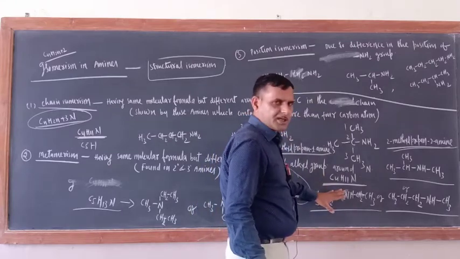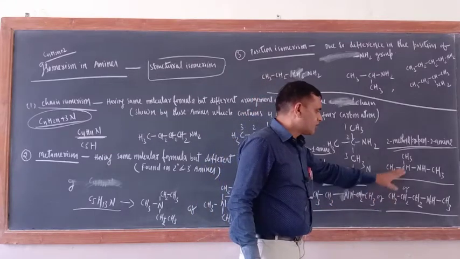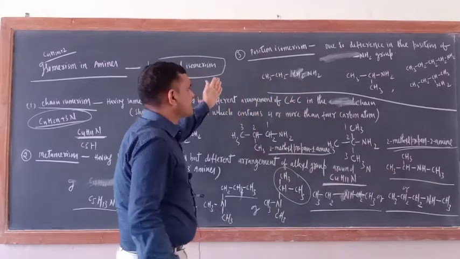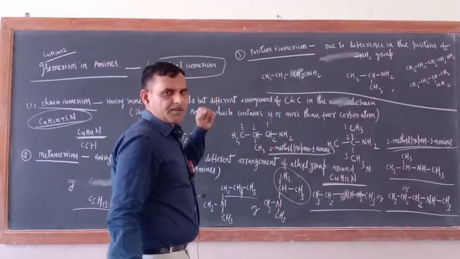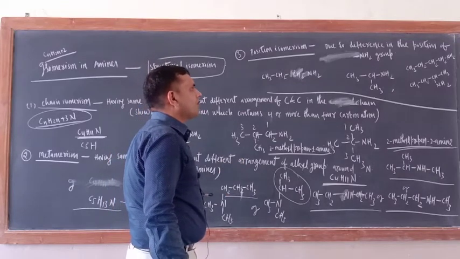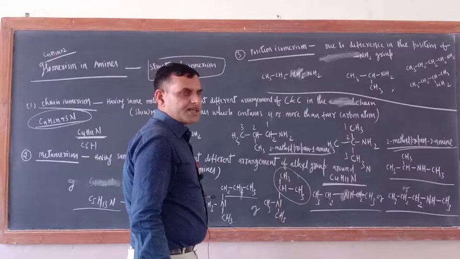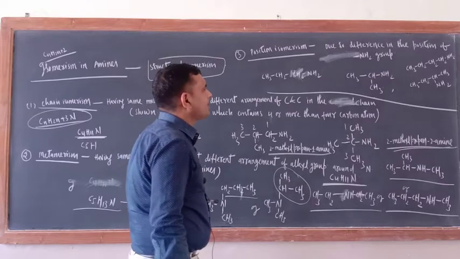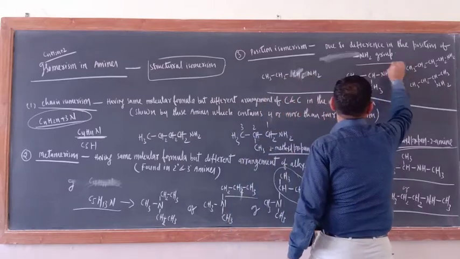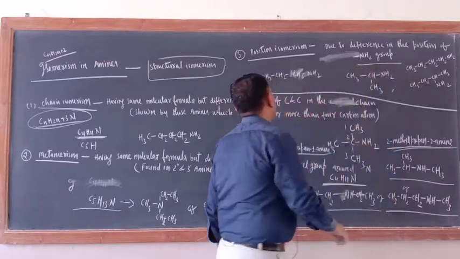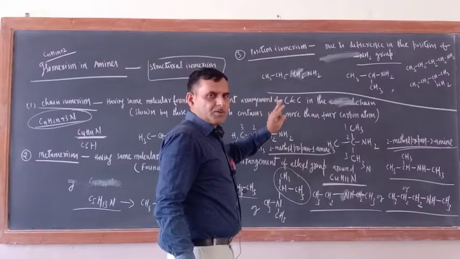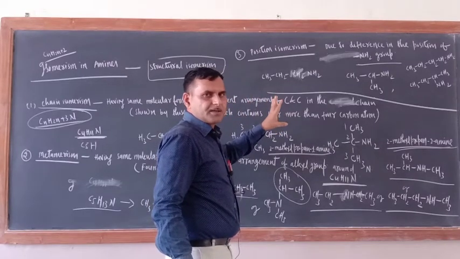Just you can check here, 1 2 3, the arrangement of the alkyl group is different. Now the third one is position isomerism. So what is the meaning of position isomerism? Having the same molecular formula, but due to a difference in the position of the NH2 group in the carbon-carbon chain. Okay, the molecular formula is the same but the position of the functional group is different.